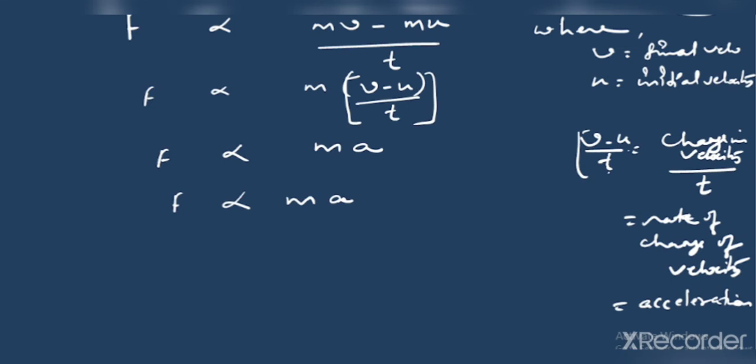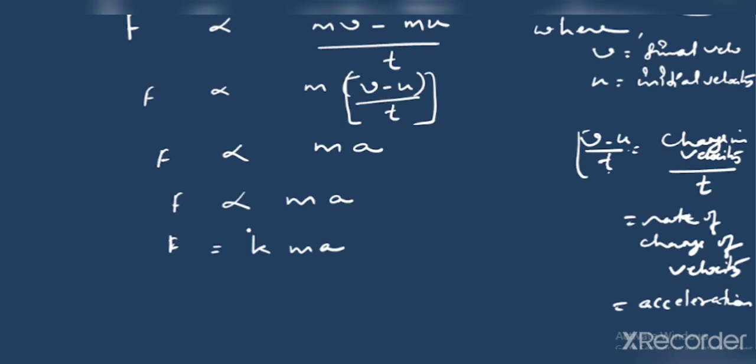And here this relation can be further taken as, if we remove this proportionality symbol, we need one constant and say it is given by kma, where k is equal to 1. We consider k as 1 in the international SI units.